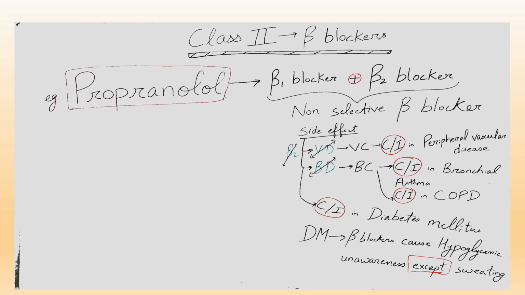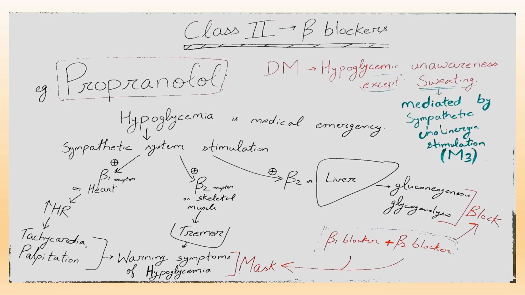Non-selective beta blocker like propranolol is contraindicated in diabetes mellitus. In diabetes mellitus, beta blockers cause hypoglycemic unawareness except sweating. Why is sweating spared? Because sweating is mediated by sympathetic cholinergic stimulation, that is M3 receptor stimulation.